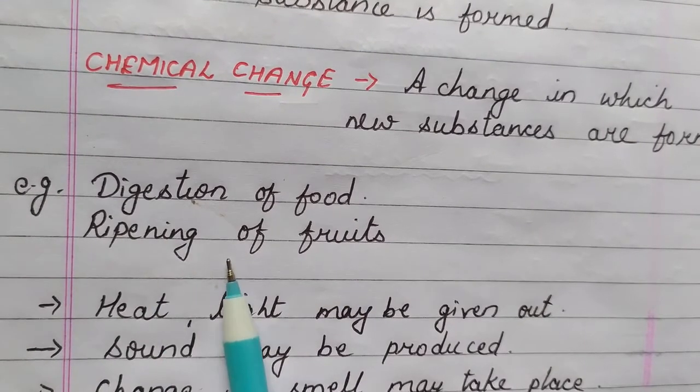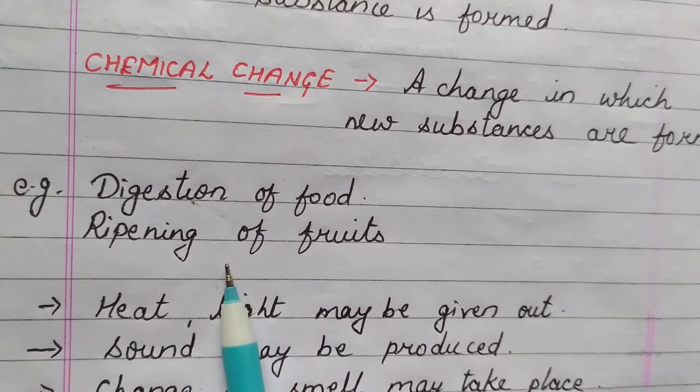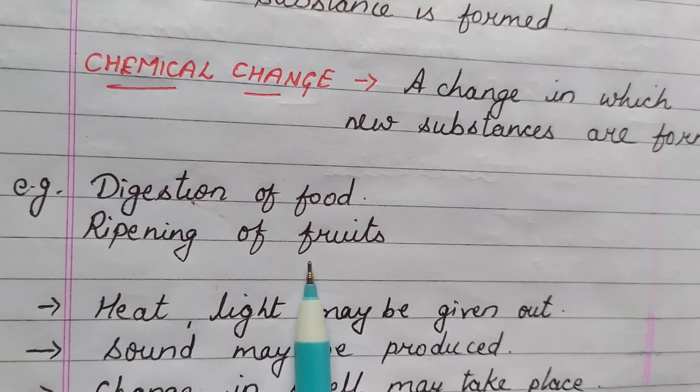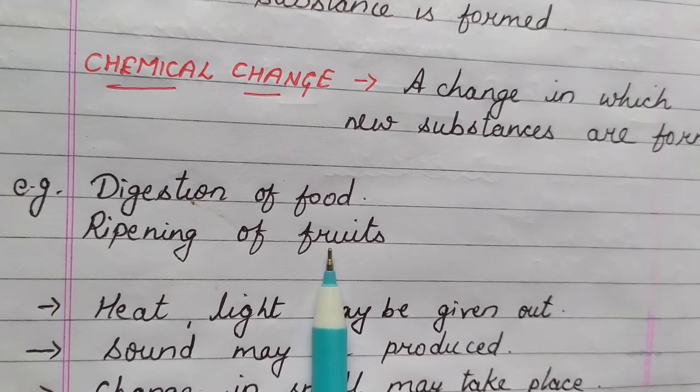Then you have ripening of fruits. In the beginning, the fruits are raw. Then slowly the fruits ripen, isn't it? So there is a total change in it. Many of the raw fruits you won't be able to eat, whereas when the fruits are ripe, you can eat them very easily. So there is a total change, a new substance is formed.